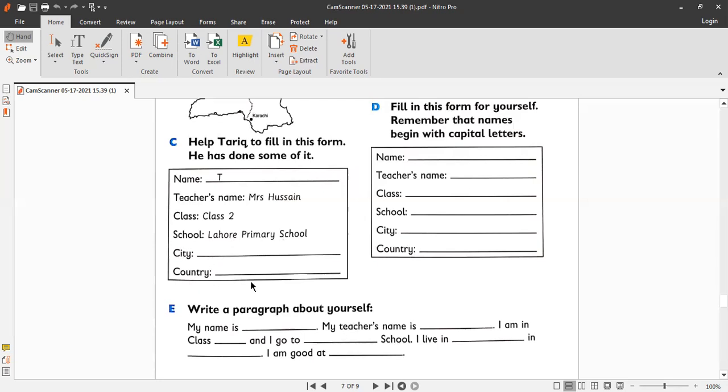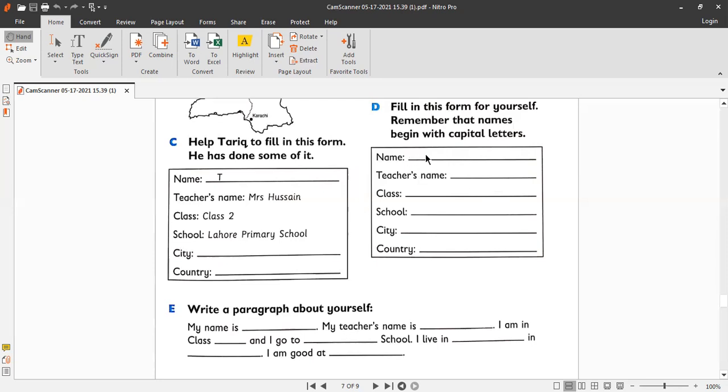And country, obviously Pakistan, so capital P like this, Pakistan.